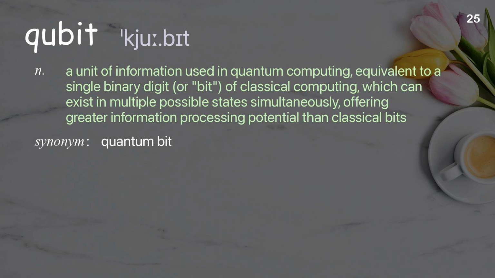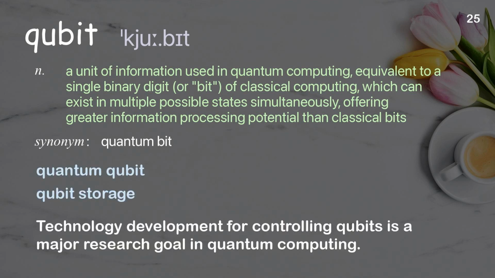Qubit. A unit of information used in quantum computing, equivalent to a single binary digit, or bit, of classical computing, which can exist in multiple possible states simultaneously, offering greater information processing potential than classical bits. Examples: Quantum qubit. Qubit storage. Technology development for controlling qubits is a major research goal in quantum computing.